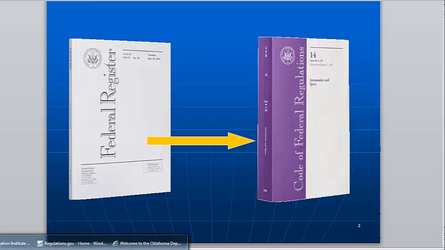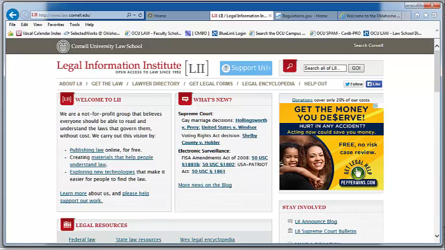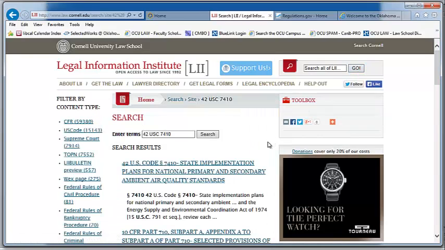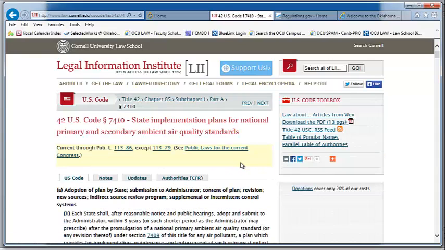Let's pull this up using a reliable and free internet source. This is Cornell's Legal Information Institute. It provides federal statutes, regulations, cases, and some state law. I'm going to search for 42 USC 7410. This is the section of the Clean Air Act that deals with state implementation. So here we have 42 USC 7410.